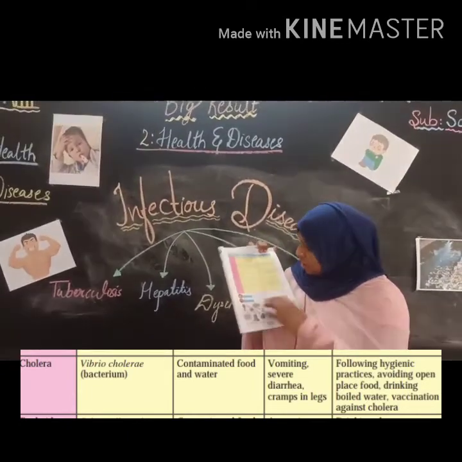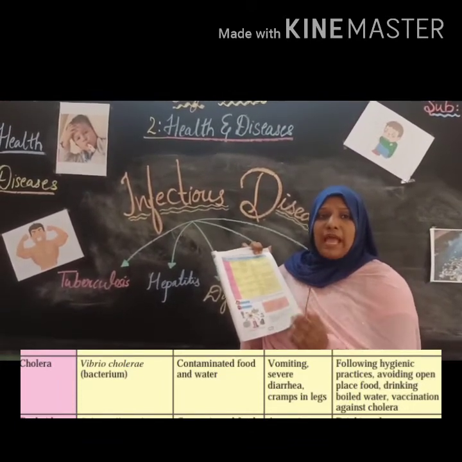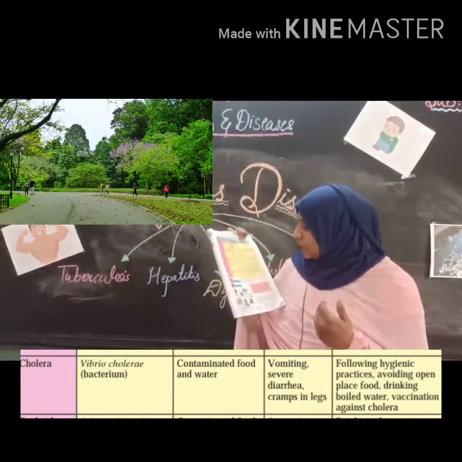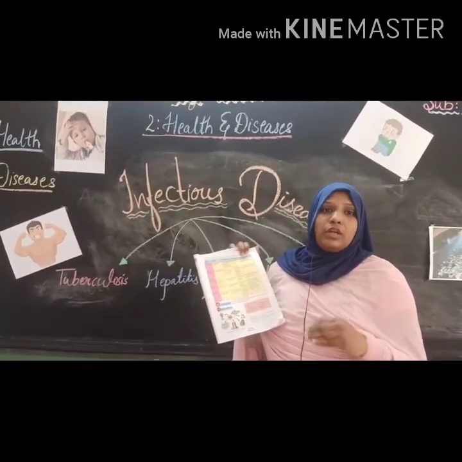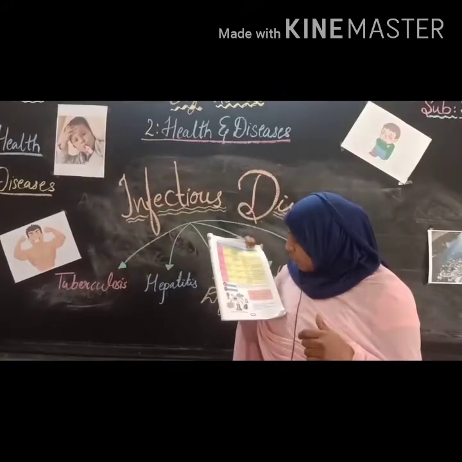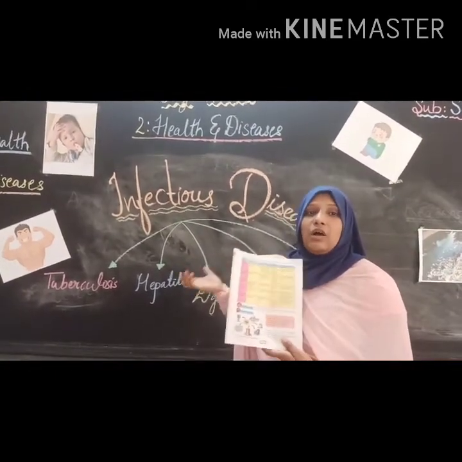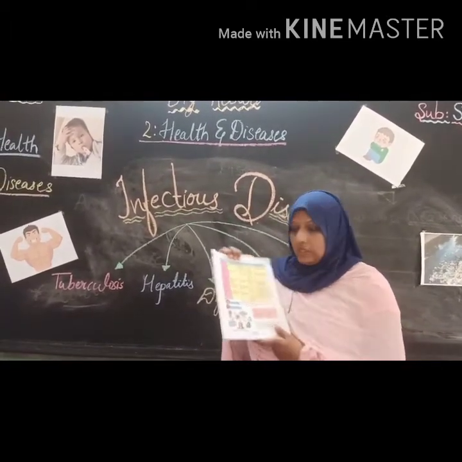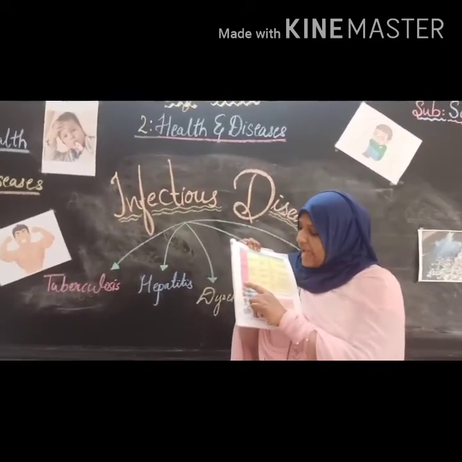Now prevention. Follow hygienic practices, meaning we should stay in a very clean surrounding, as well as avoid open place food. It is better to eat home food. Do not eat junk food because it causes diarrhea, and drink boiled water. There is also a vaccination provided by the hospitals. We have to take the cholera vaccination regularly. Understood? So here we have done cholera, and now we will go to the last kind of disease.